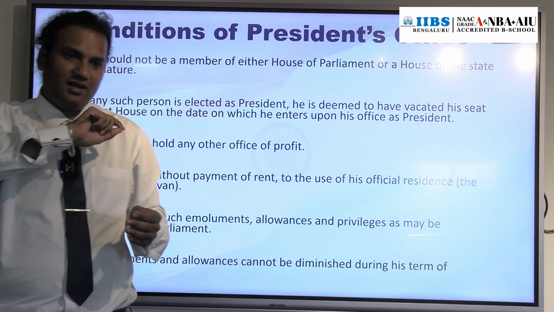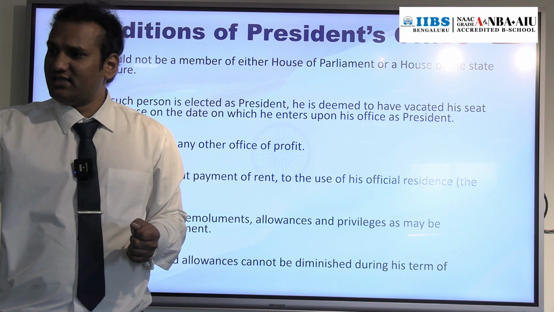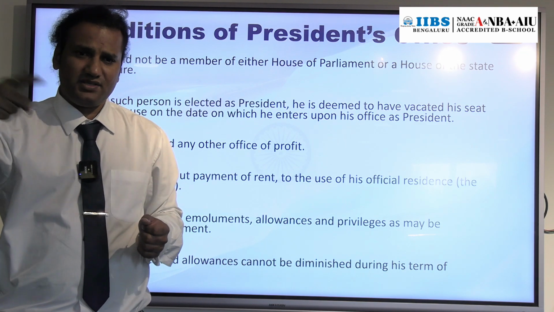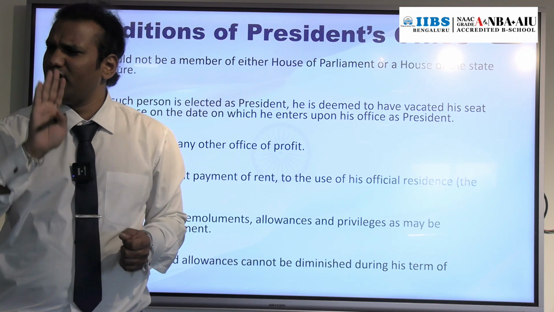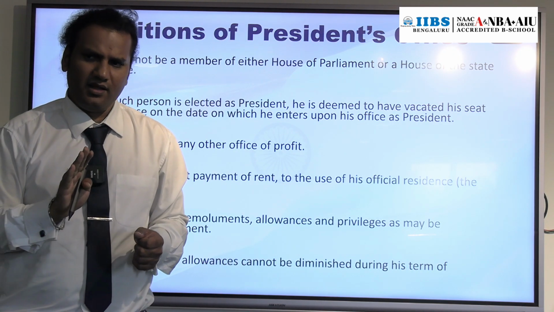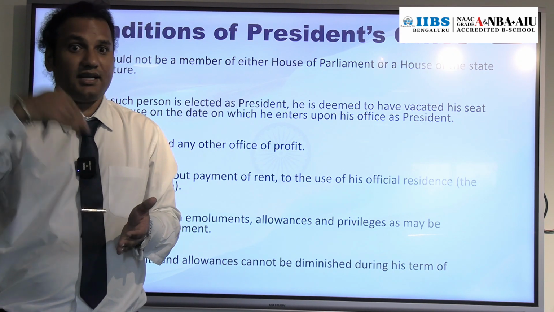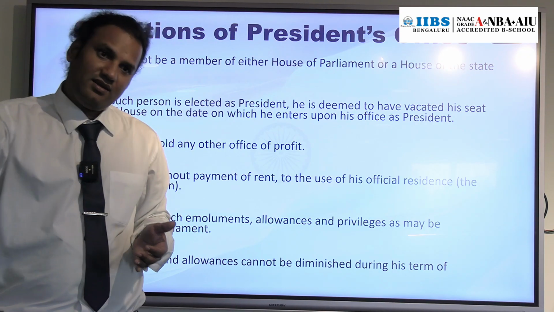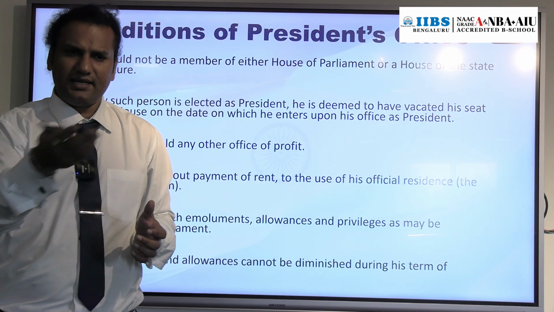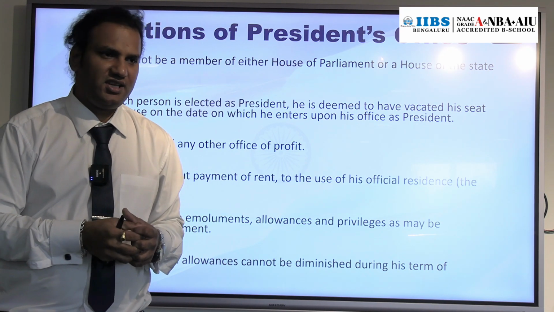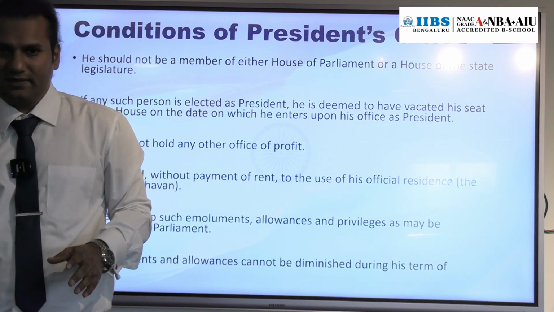Same process. File the nomination. For filing the nomination, electors are required. Then the election has to be conducted. Then the returning officer has to declare the result. Again, she can become the President of India. Then the second time also, 10 years over. After that also, is she eligible to contest as a candidate in the President of India election? Yes, she is eligible. Like this, n number of times. There is no such limit.